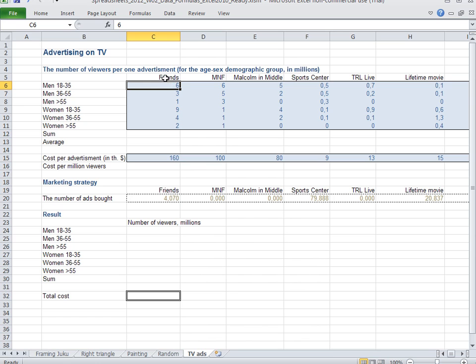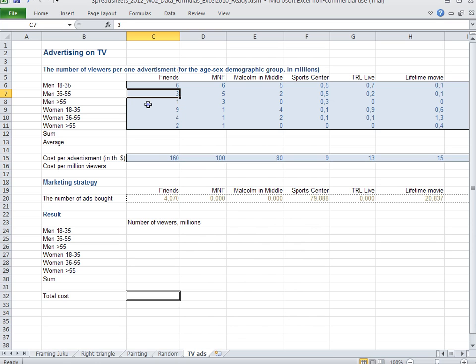in the TV show called Friends, 6 million men in the age group of 18 to 35 will see this advertisement. Similarly, when we run one advertisement in Friends, the men in the age group of 35 to 55 see the advertisement in the amount of 3 million people.